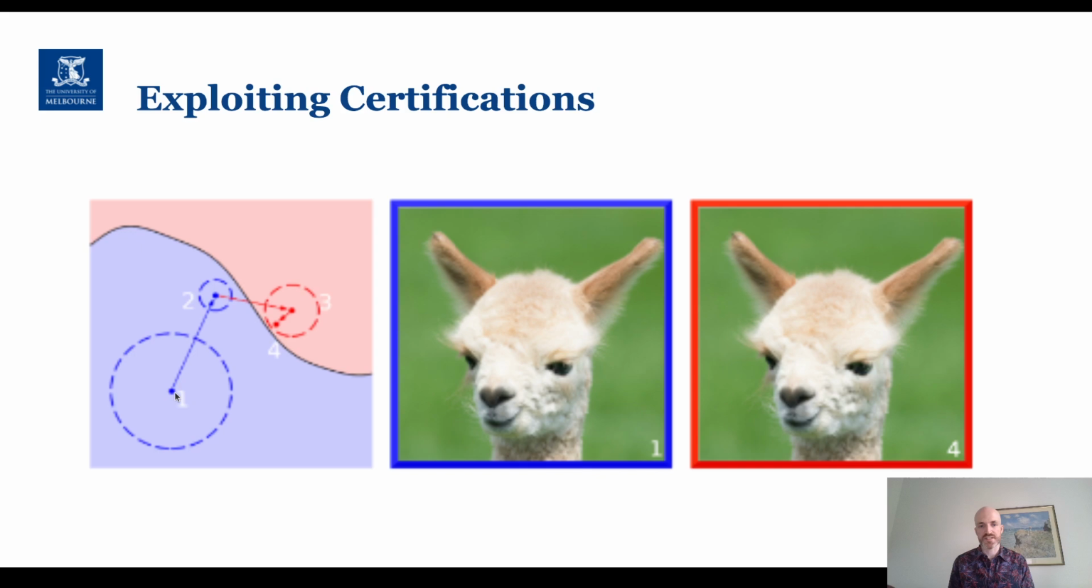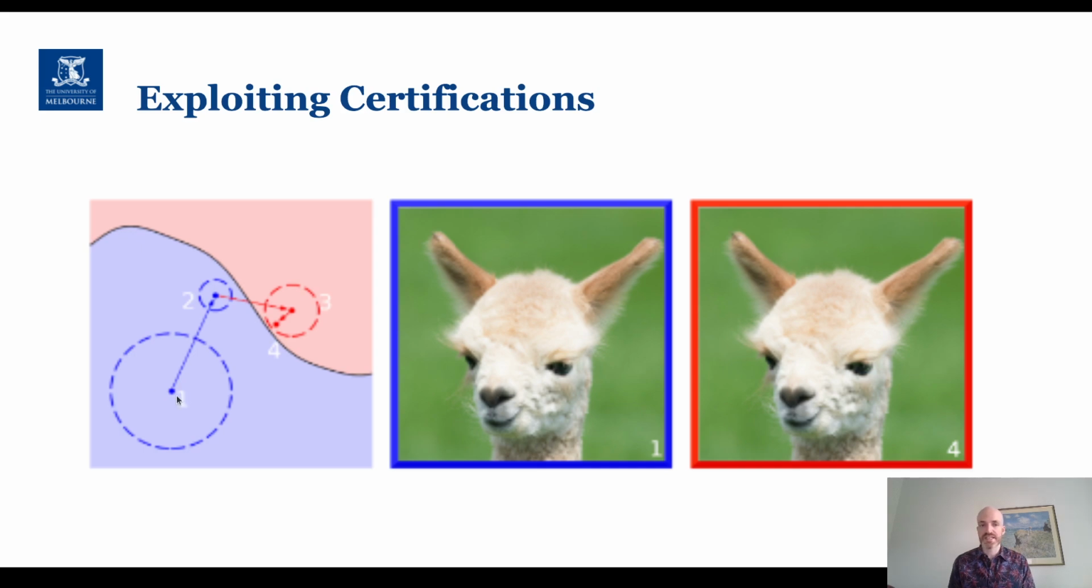So in decision space, that is this image 1 here, and the certification associated with it is the dashed line going around image 1. As an attacker, knowing that that certification exists tells us that no adversarial examples can exist within that region. And so if no adversarial examples can exist within that region, there's no reason for us to stay within that region for an attack.